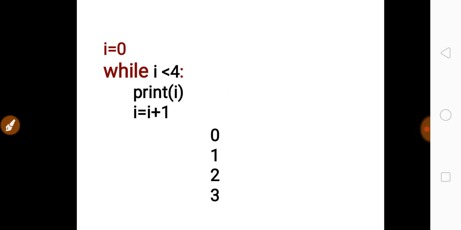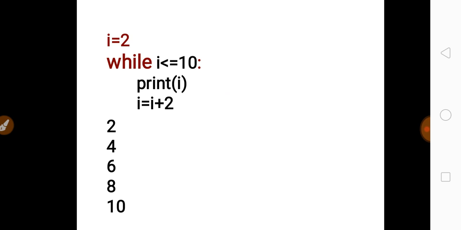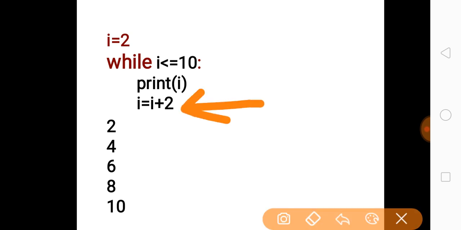We can learn about the while loop in some next slide. In this case I have just incremented the value of I by 2, meaning in each pass the value of I will get incremented by 2. The initial value is 2, and the condition is I less than or equal to 10, meaning this loop will run while I is less than 10 or becomes 10, but if it becomes more than 10, the body of the loop will not execute.